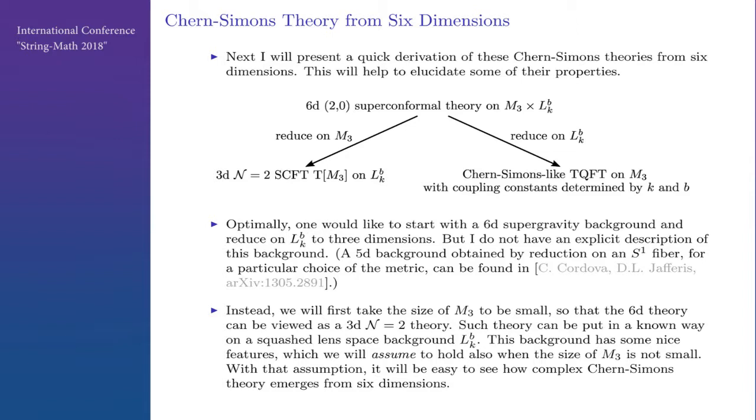So instead, let's take the size of M3 to be very small, so that our 6D theory really just becomes a 3D N=2 theory in the remaining 3 dimensions. And then we know how to put a 3D N=2 theory on a squashed lens space, so there is a nice background. This background has some nice features, which we will assume to hold also for the 6D background. And just from that, we can easily get our complex Chern-Simons theory.